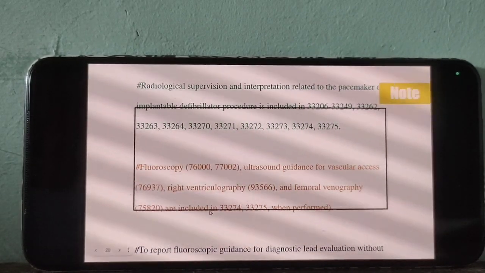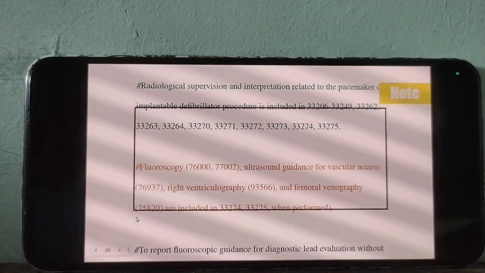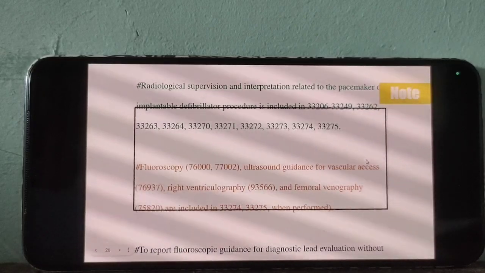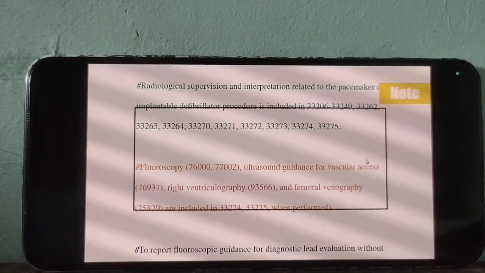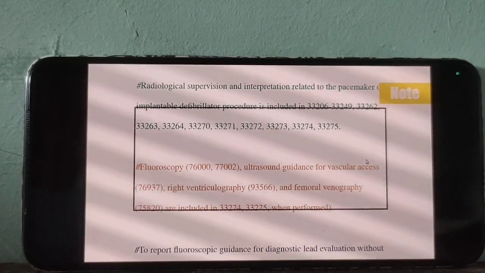Inclusive means we should not report the code separately. Did you understand? Take a note.